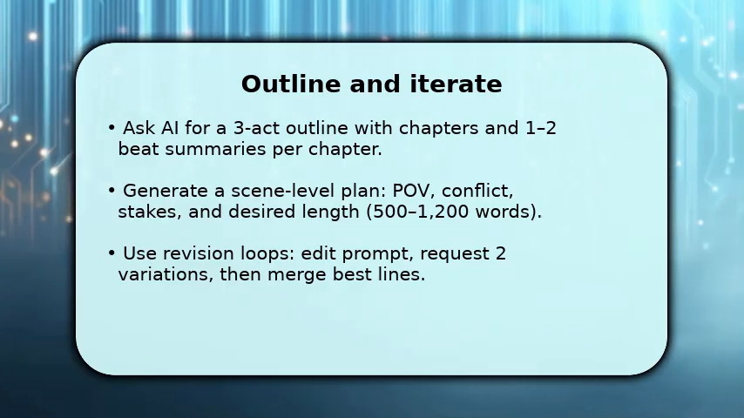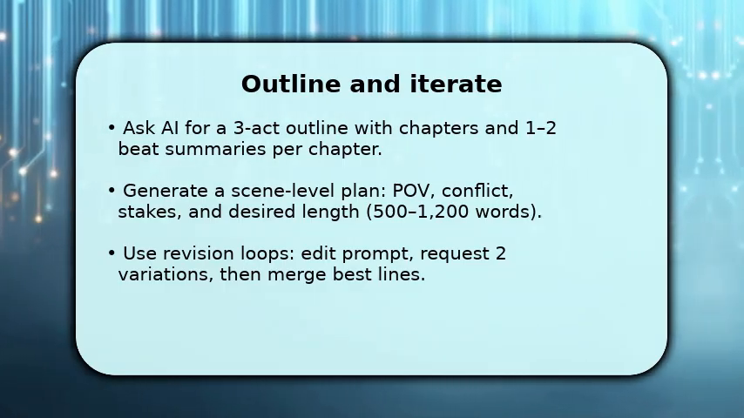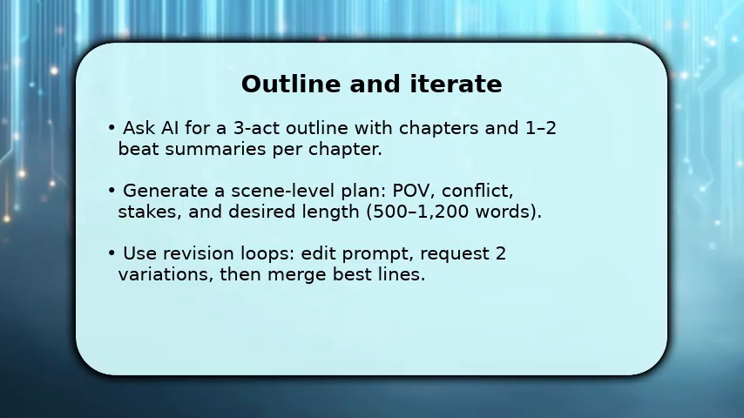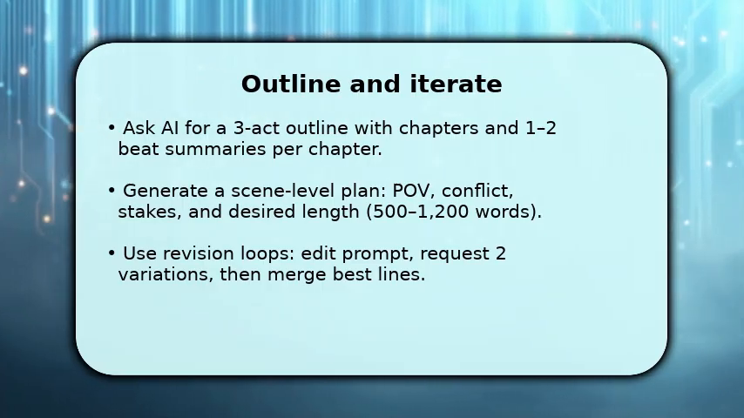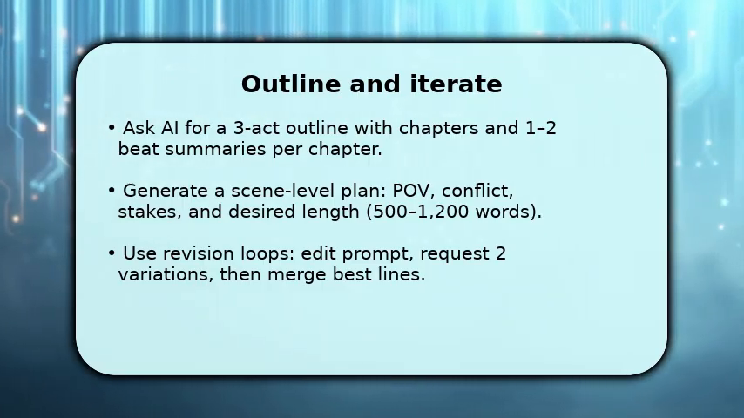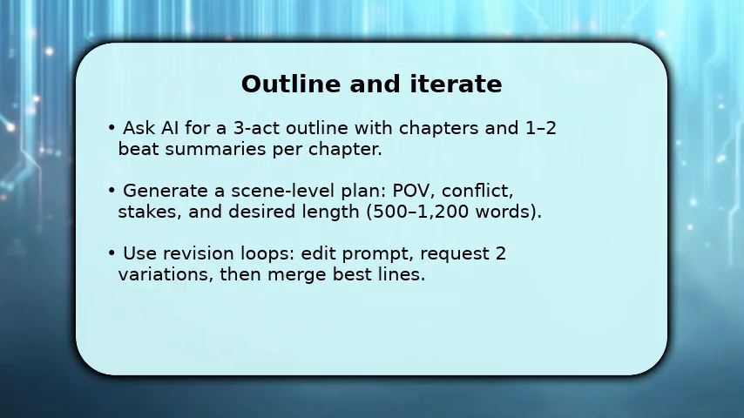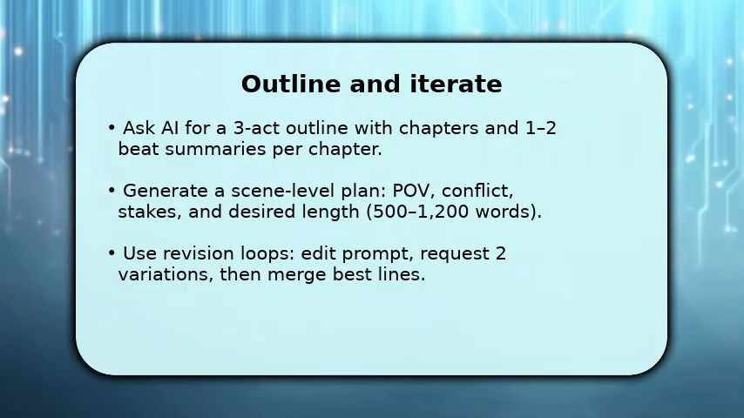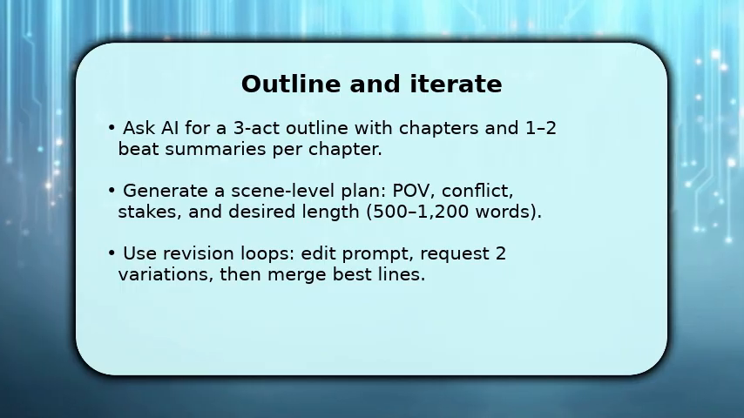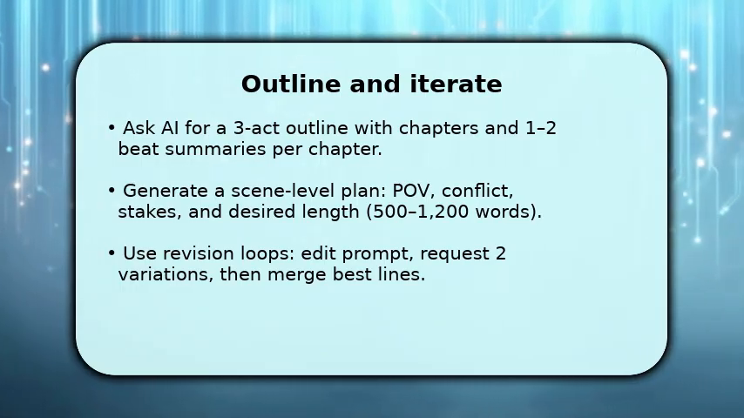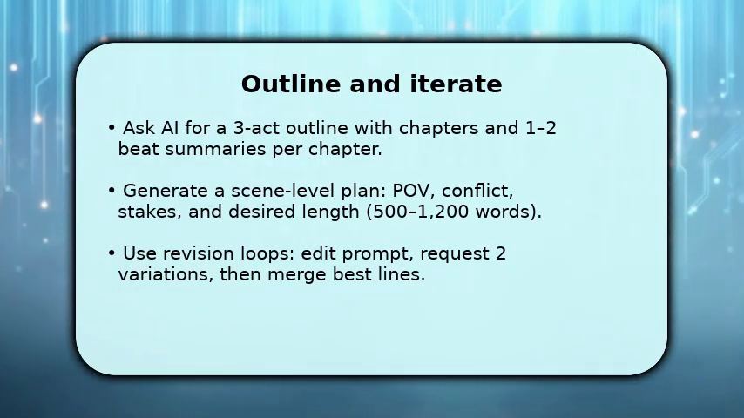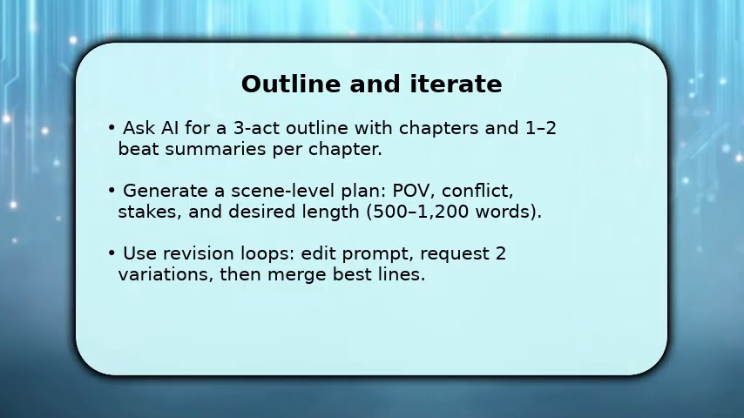Next, convert chapters into scene-level plans, specifying POV, immediate conflict, stakes, and a target length like 500 to 1,200 words to control rhythm. Make revision loops. Ask for 2 variations of any scene, pick the strongest passages, and merge them into a single scene. While editing, prompt the AI to preserve character voice and motif callbacks.